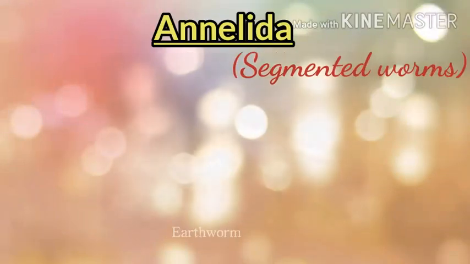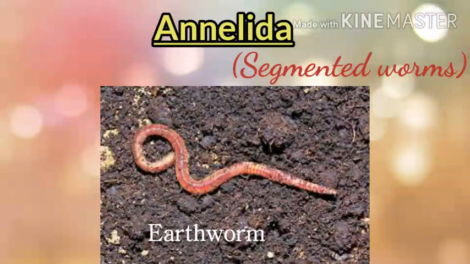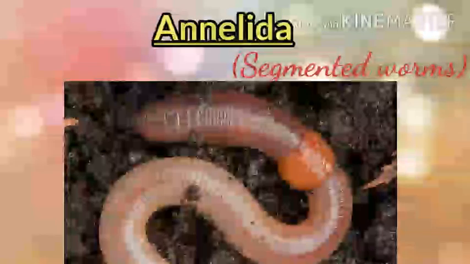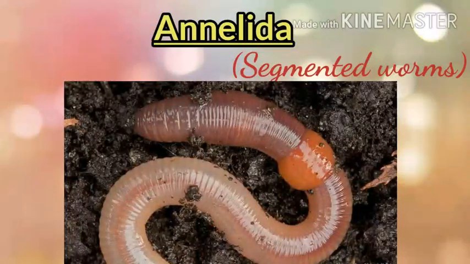You all have seen earthworms, no? Earthworm is an example of segmented worm. How does it look like? They have a long cylindrical body and is divided into small ring-like segments. These ring-like segments are called annuli. Since their body has many segments, they are also called segmented worms.